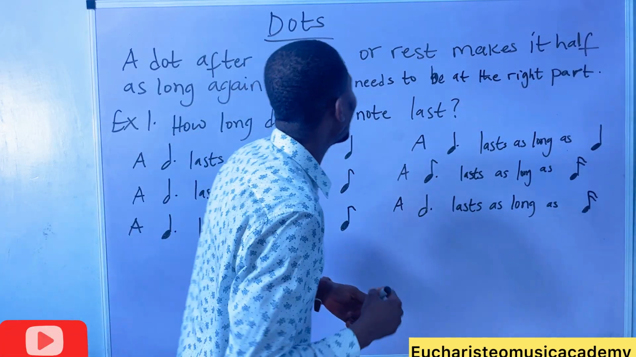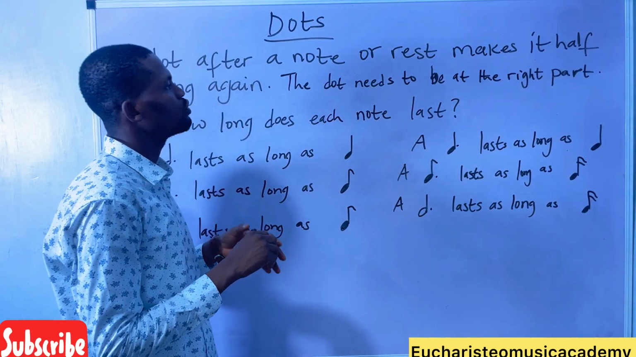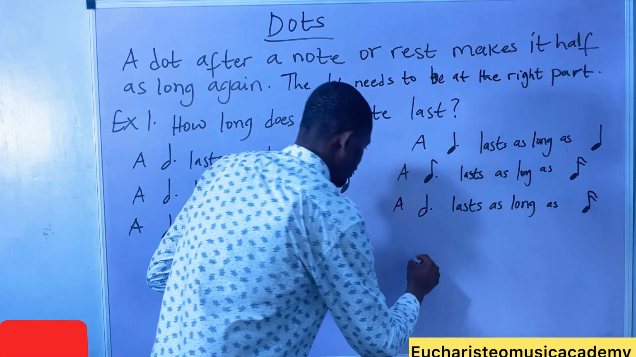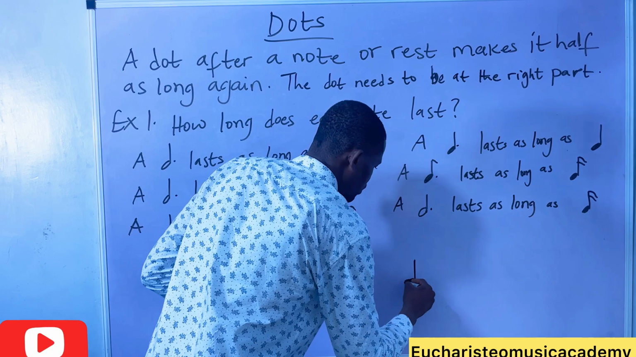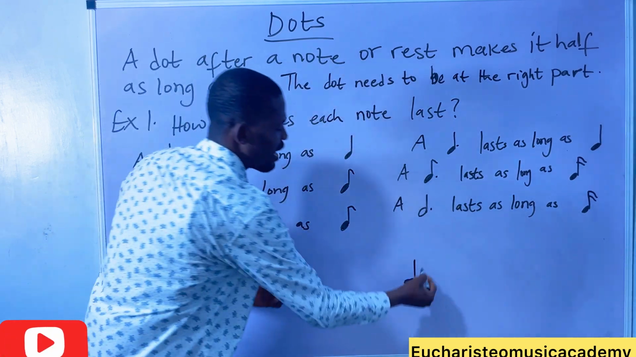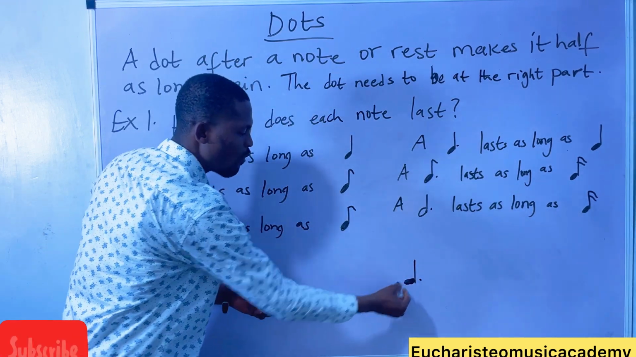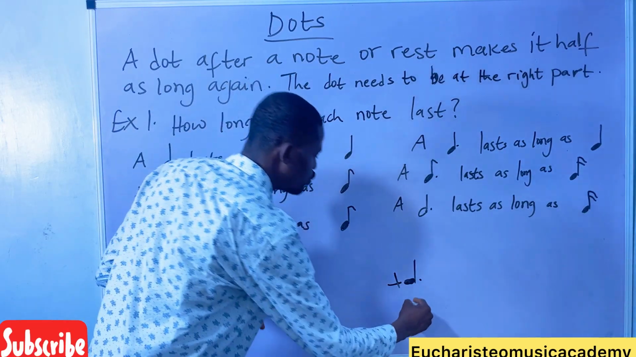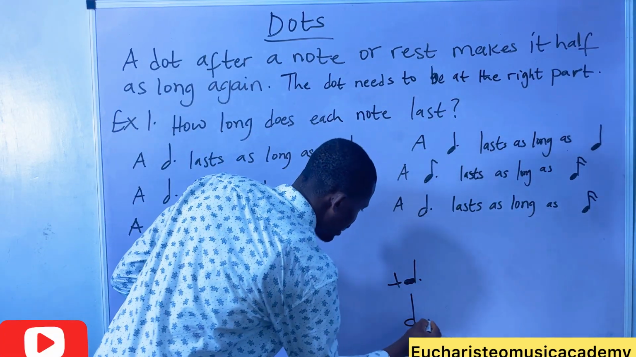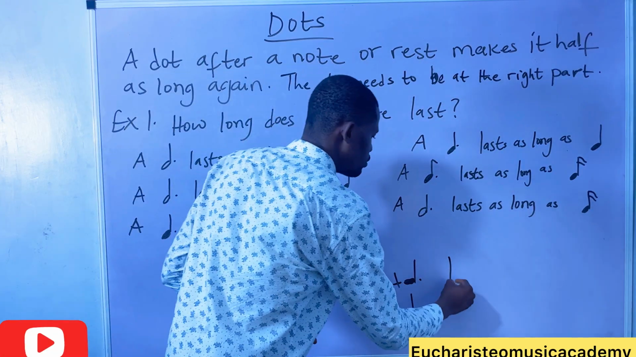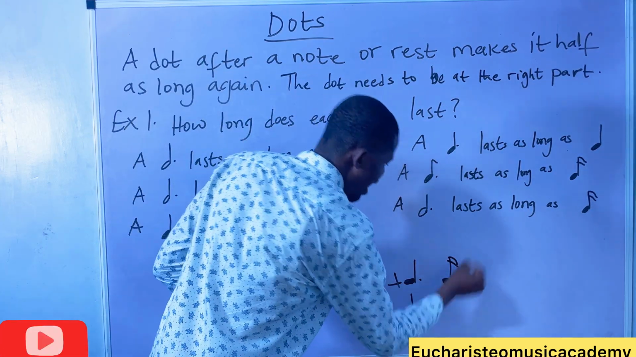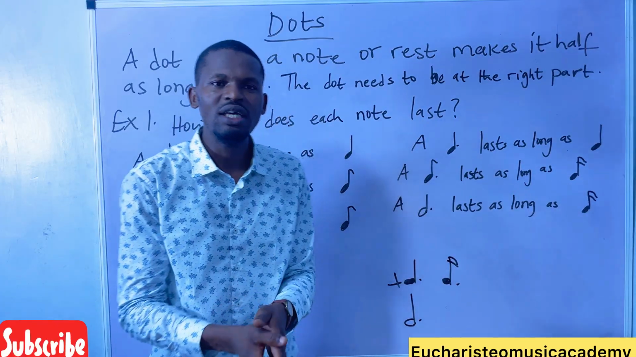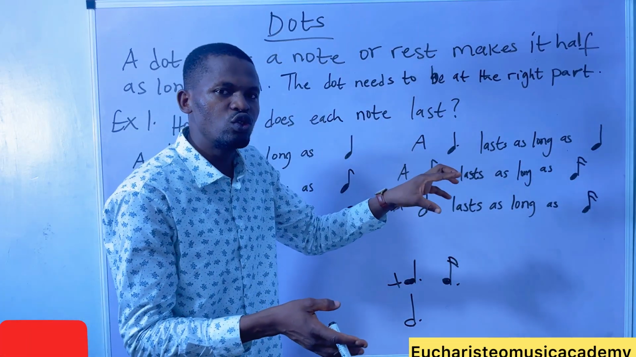When a dot is added to a note, you add the dot after the note. If this is a note, you add a dot after. You don't add it before. This is wrong. You add a dot after the note.